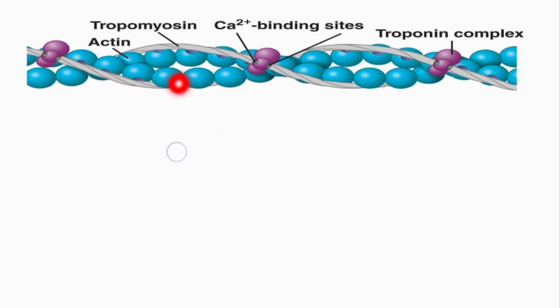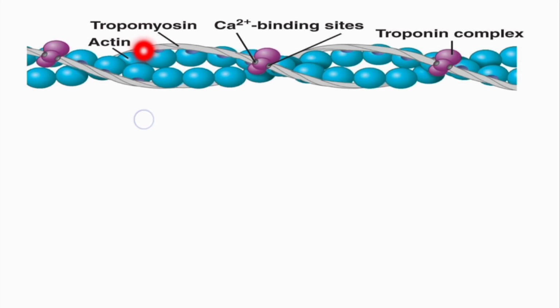If you look closely, you will find that each of these F actin strands is made up of G actin molecules. So, this is one G actin molecule, this is the other G actin molecule, this is the third G actin molecule, and the interesting thing is that the G actin molecules which make up this F actin strand have potential myosin binding sites. These sites are called active sites, and normally these are covered by tropomyosin.